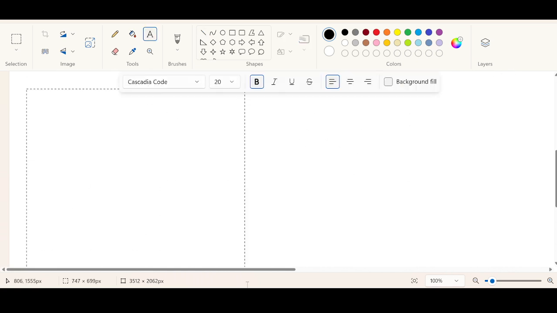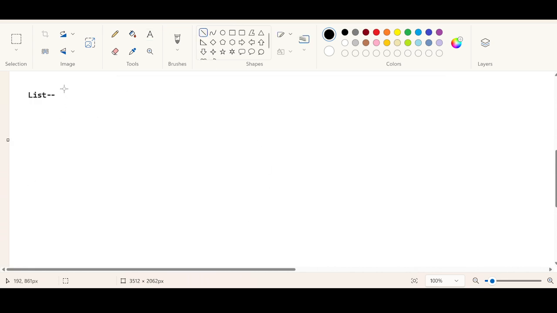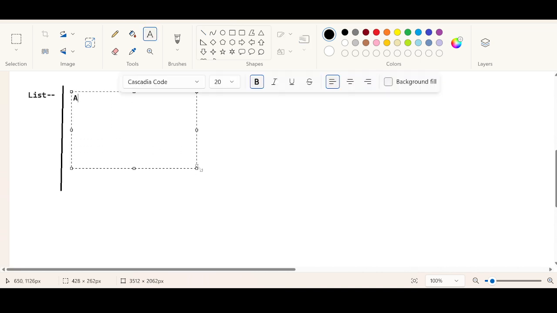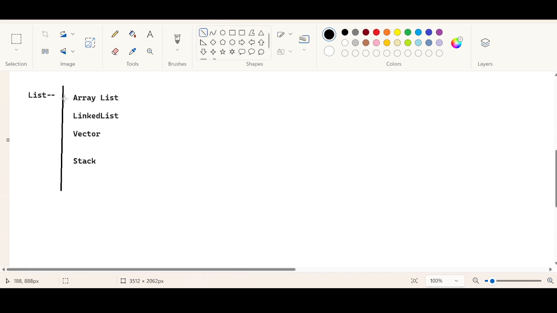So what did I just say? When you choose a list in the collection framework, list has many classes. You can choose ArrayList, LinkedList, Vector, or Stack. These are the options that you have when you are choosing the list interface.